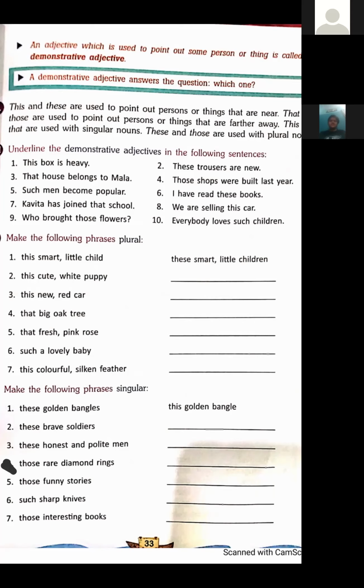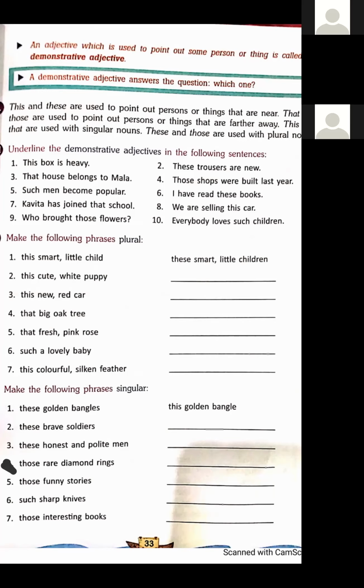That funny story. Singular for stories is story, S-T-O-R-Y. And singular for those is that. Sixth one, such sharp knives. Such sharp knife, K-N-I-F-E, knife. Next one, those interesting books. That will be that interesting book.